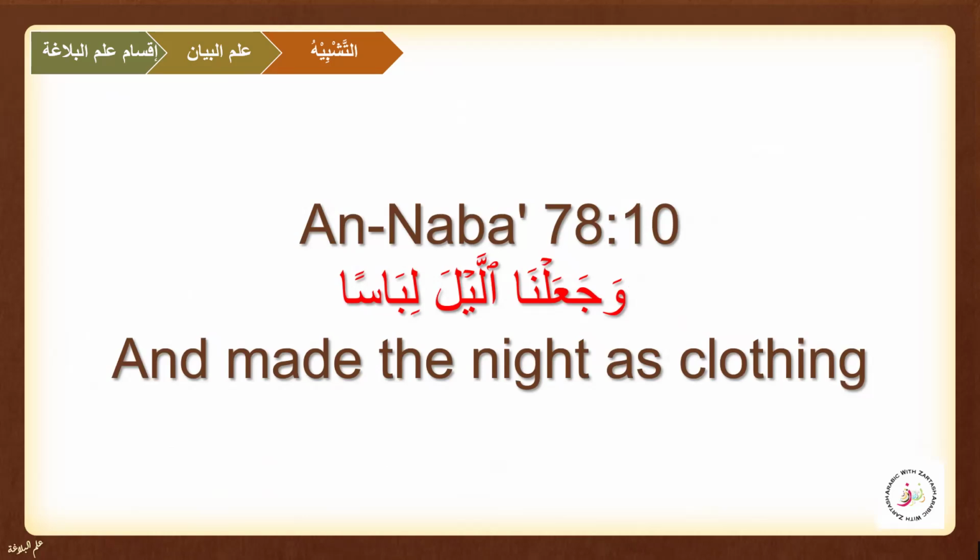So here, instead of saying the night is like clothing, the verse is directly stating that the night is clothing. We made the night clothing for you, making the image more powerful. It is muakkad, the emphasized simile, because there is no comparison word like ka or mithl. This makes the meaning stronger and more direct.